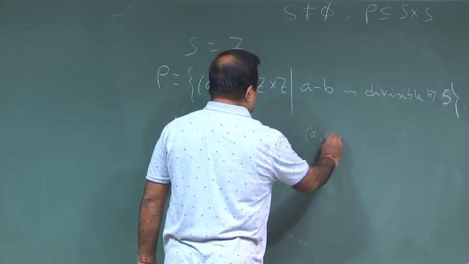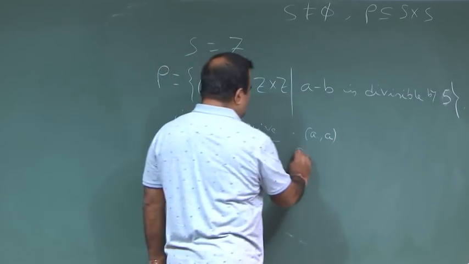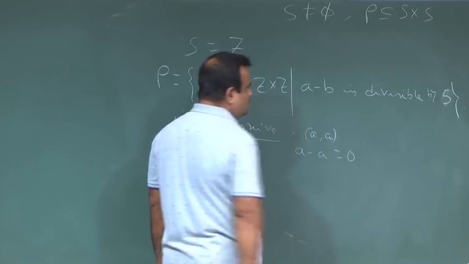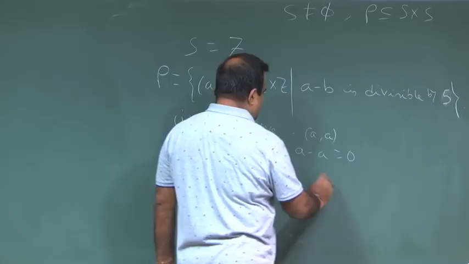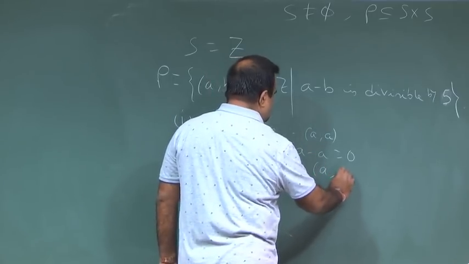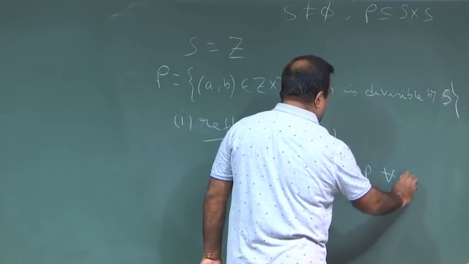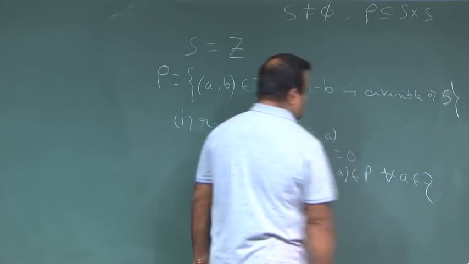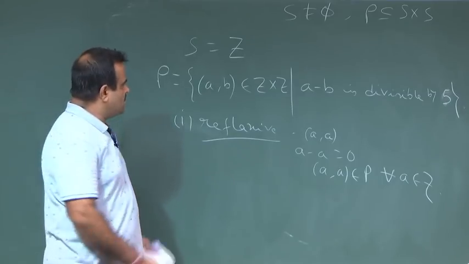Suppose we take a. a minus a is 0. So 0 is divisible by 5. So a a belongs to rho for all a. So this is reflexive.